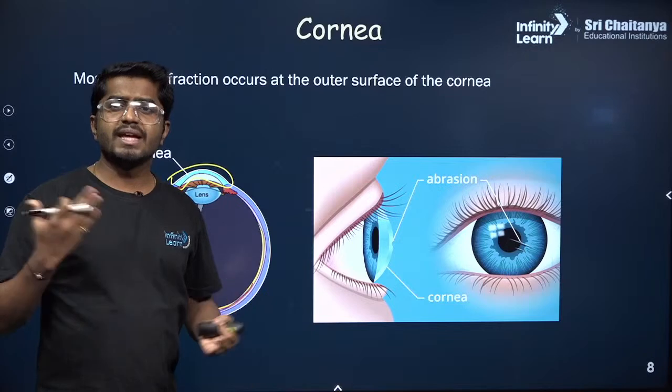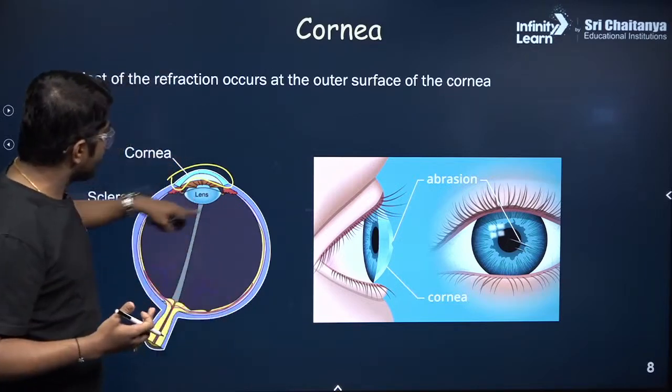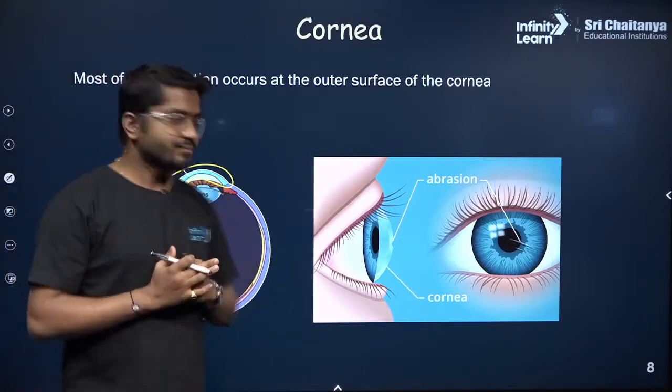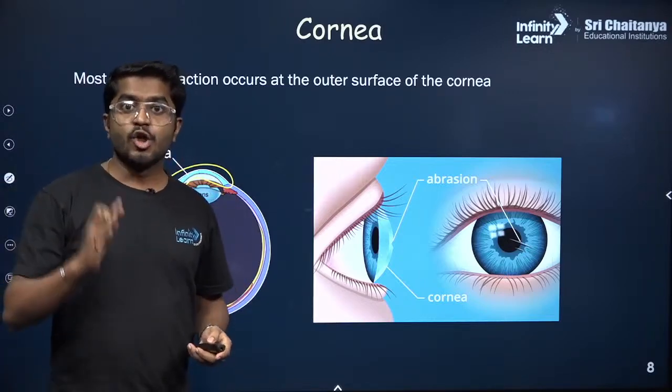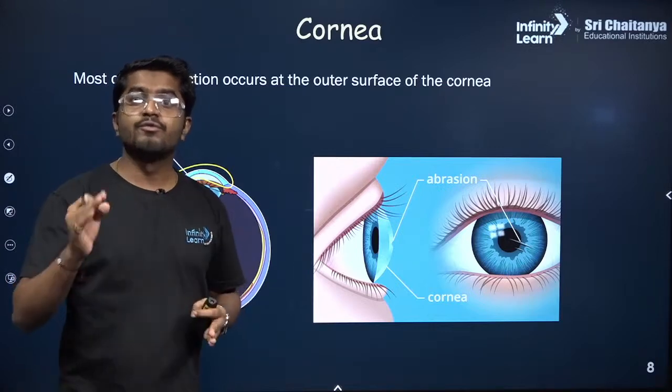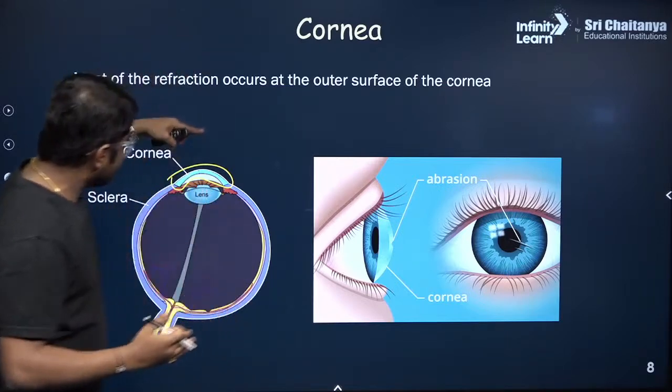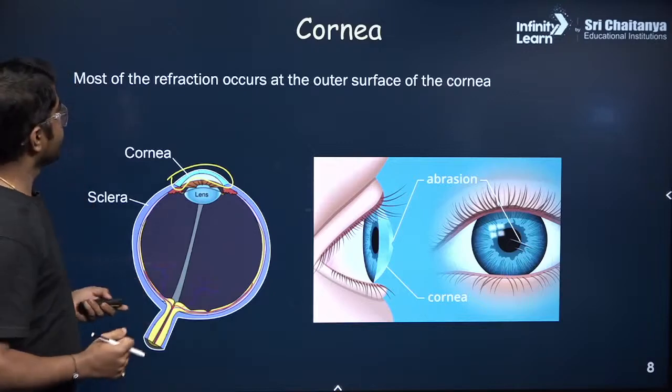A lot of times we get confused. So where does most of the refraction occur? It occurs at the outer layer of the cornea, not at the lens. The lens only focuses the rays on the retina.